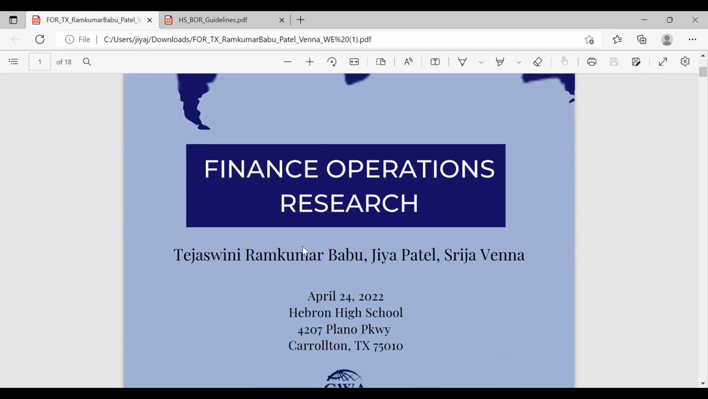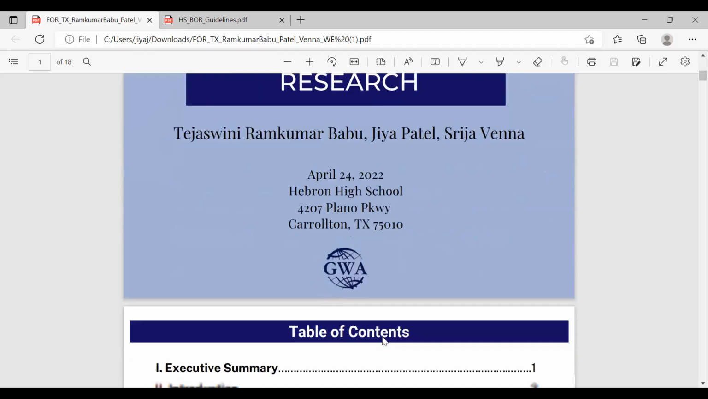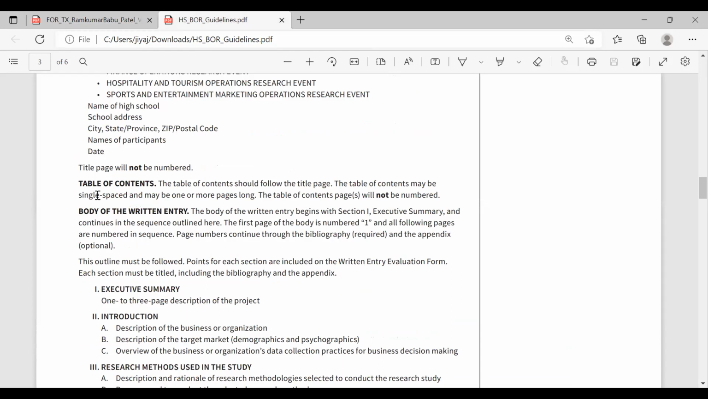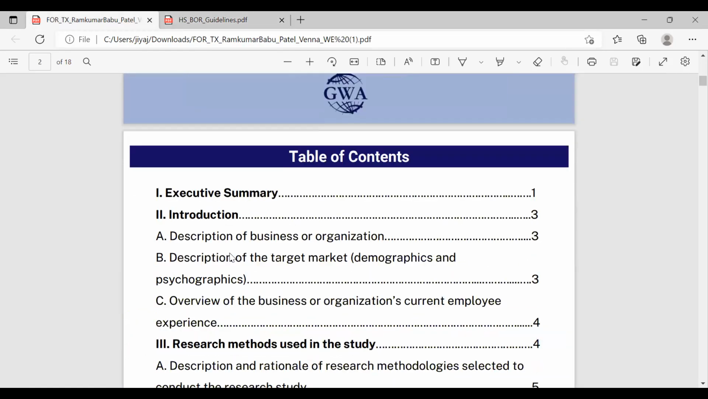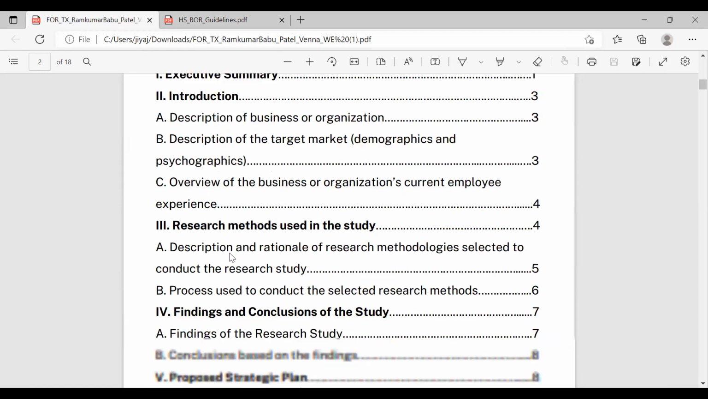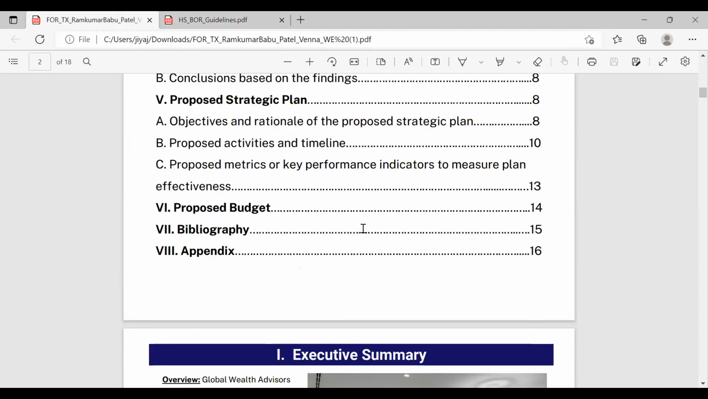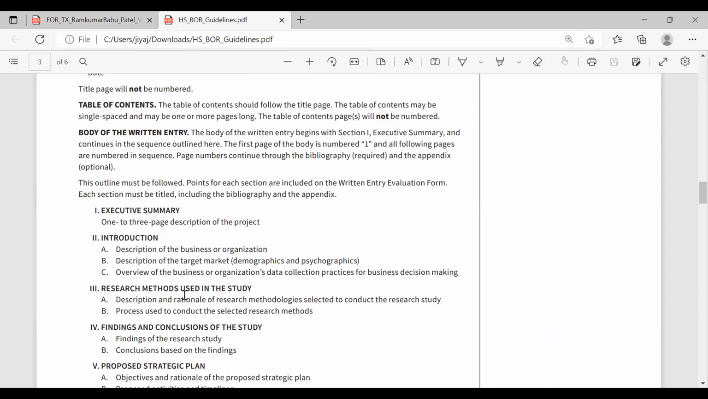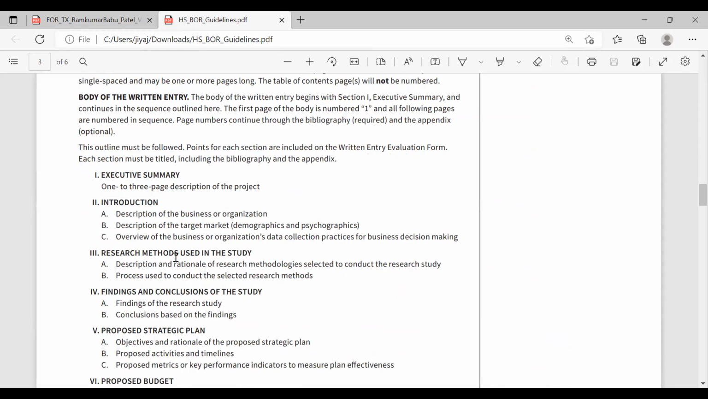That's already done. It's not numbered. Next, we have the table of contents. Save one page and finish the rest of your paper and come back to the table of contents. This page is also not numbered. Now we actually get into the actual written paper. So from here on out, you start numbering your papers.